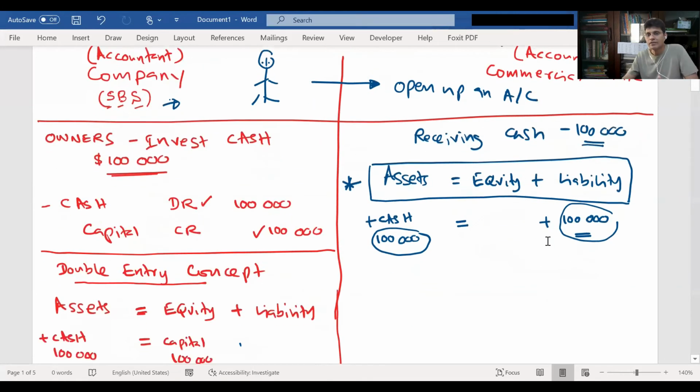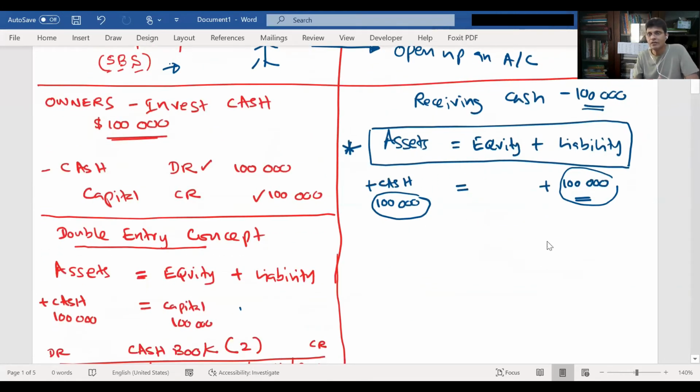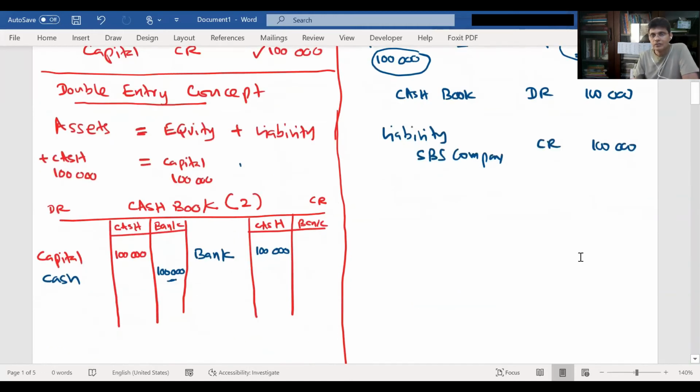So what is a double entry? He has to pass a double entry. The cash book will be debited by 100,000 and he will credit the liability of SBS company. So the commercial bank accountant will debit